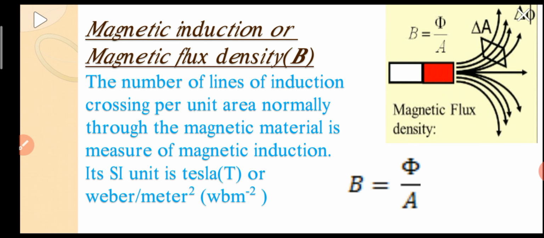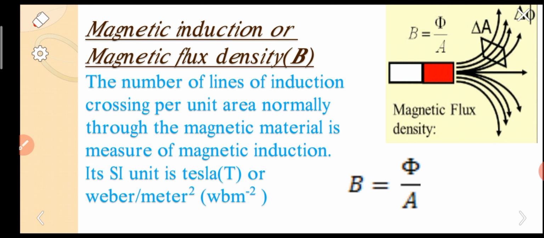So next we come to the next parameter, magnetic induction or magnetic flux density. It is generally denoted by capital B. Look at the diagram carefully, and we can simply understand the magnetic induction or magnetic flux density. This is the north pole, this is the south pole.